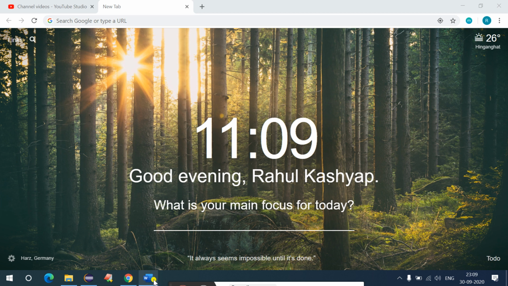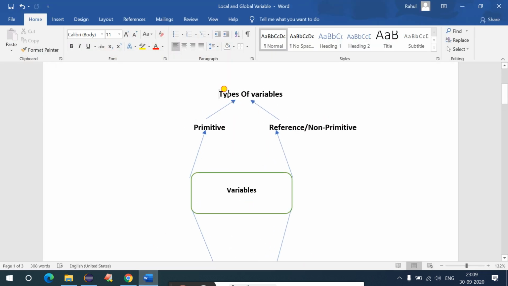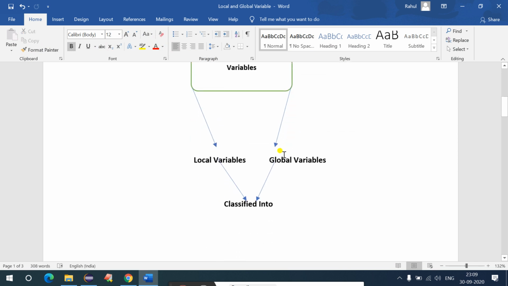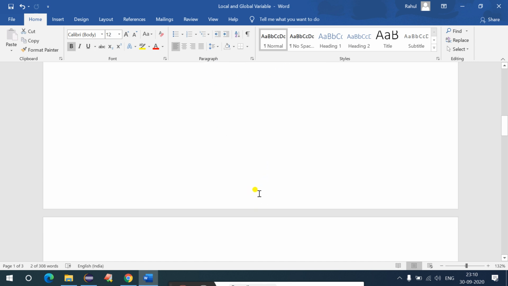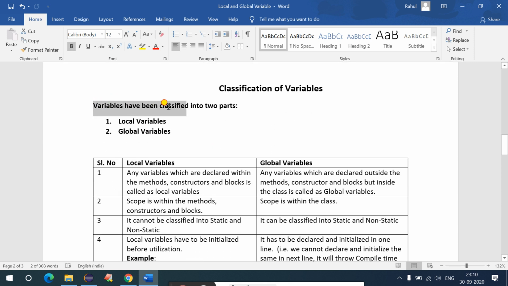So let's get started. In the previous videos, we have already discussed types of variables, where we discussed primitive and non-primitive variables, also called reference variables. In this video, we will talk about the classifications of variables. In Java, variables have been classified into two parts. First one is local variable and second one is global variable.